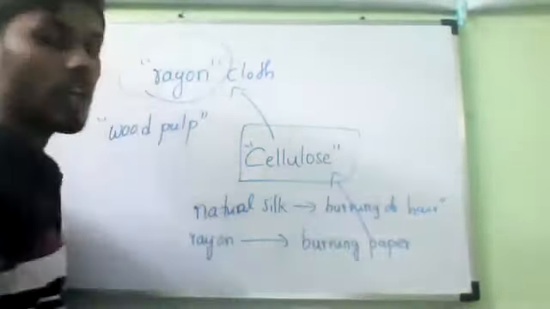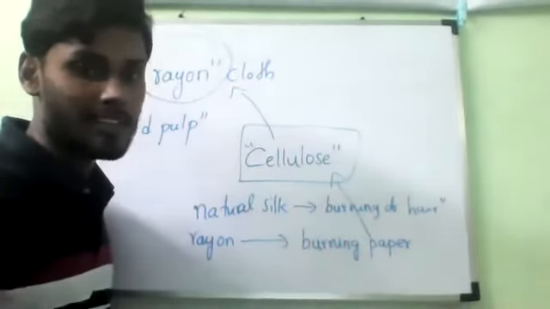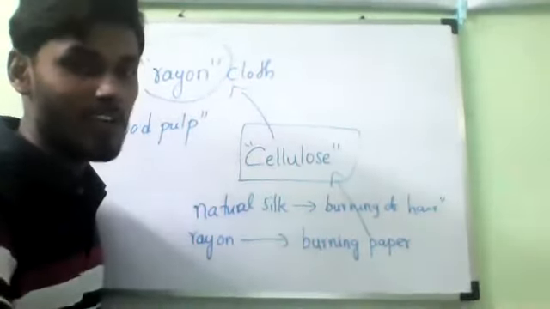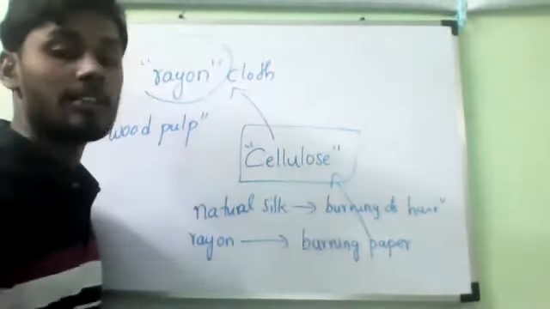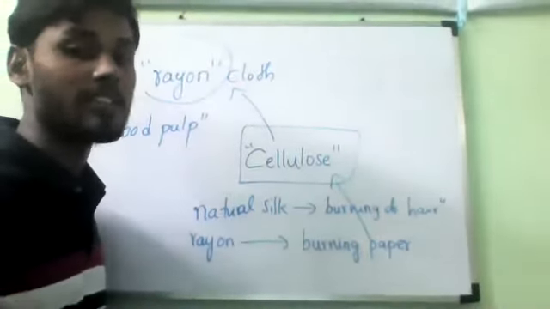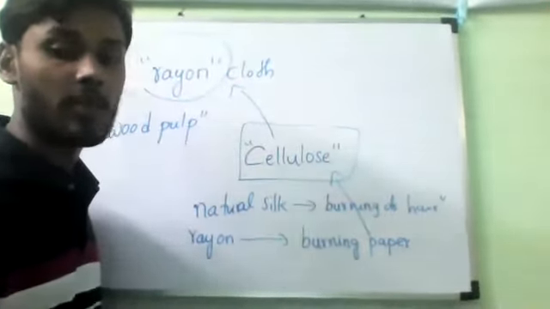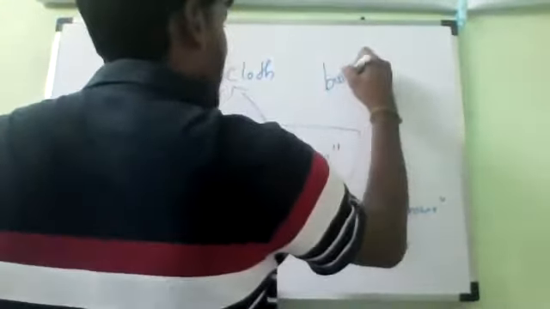A plant fiber called cellulose. That is why. Do you understand? Yes, sir. So if you observe here, this is the test to distinguish natural fiber and artificial fiber. So what is the test to distinguish natural fiber and artificial fiber? Burning test.